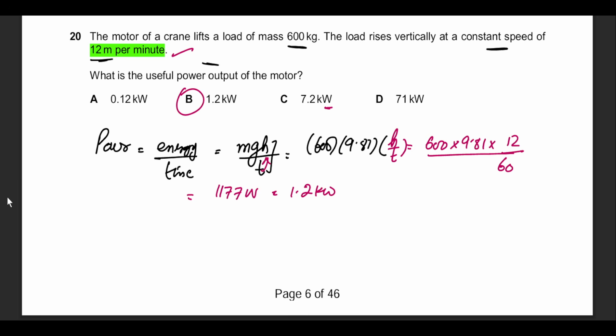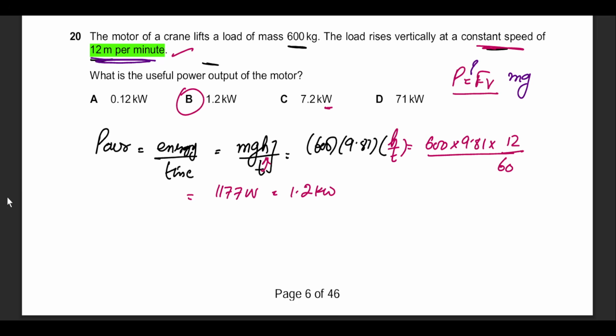Since it's moving at a constant speed, you can also use P equals FV. But I would like you to try this. How would you use that equation here? Speed is given, so where might the force actually come from? Is it the weight? Is it the mg?